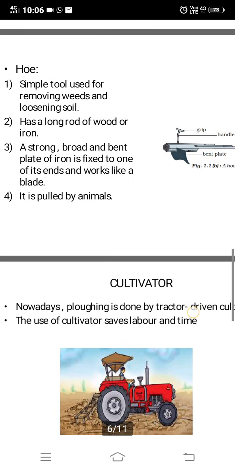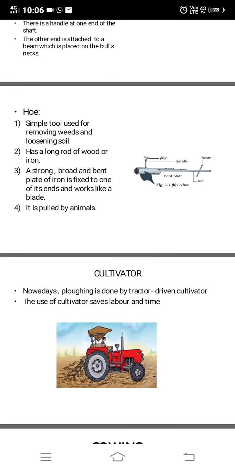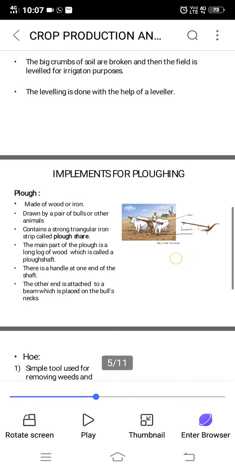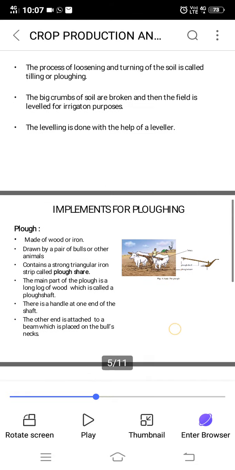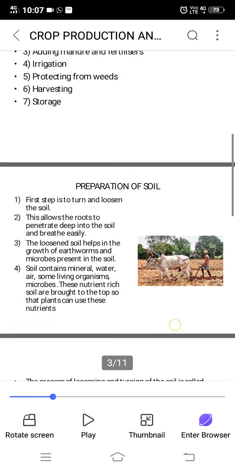And the modern technique, that is the cultivator. It is a tractor driven cultivator. Tractors you all have seen. So the cultivator helps in plowing. Modern day cultivators are used because they save more time and more labor, and not much work is needed when tractors are used. So this is the first step of plowing, and this is the first step in the agricultural practice, that is preparation and loosening of soil.